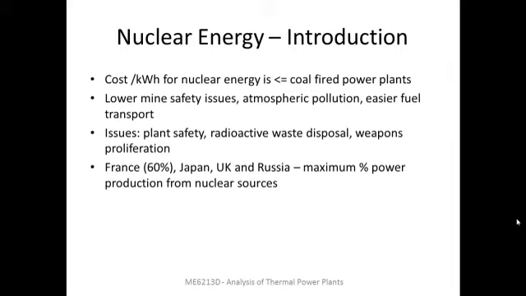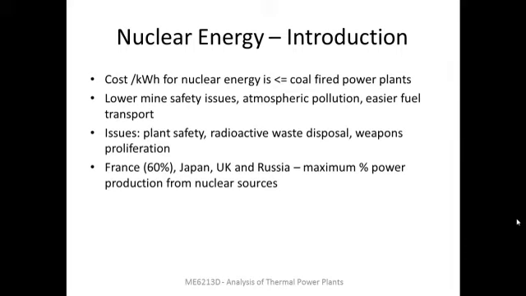Also, there are fewer issues of mine safety because the mining of uranium or other nuclear fuels is much simpler or easier compared to that of mining coal. Since there is no combustion, we don't have serious issues of atmospheric pollution. The fuel is also relatively easier to transport compared to coal because nuclear fuels have a higher energy content and we require lesser quantities for power production.